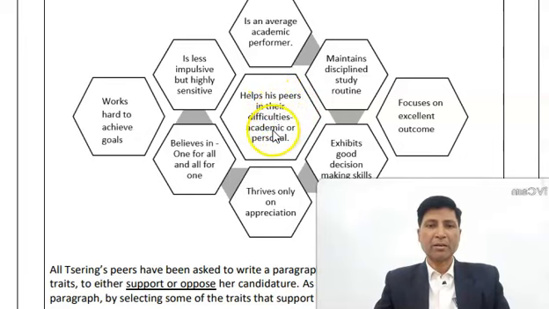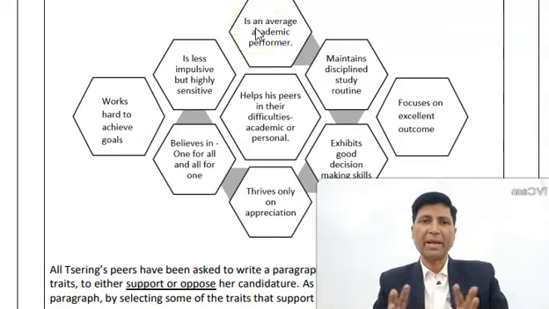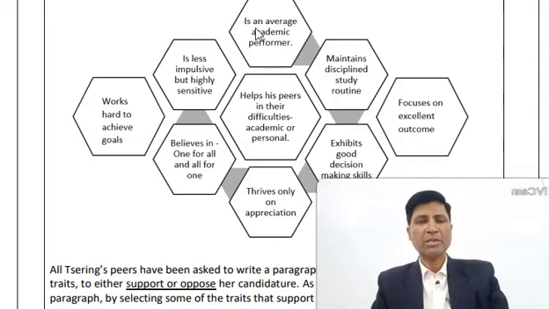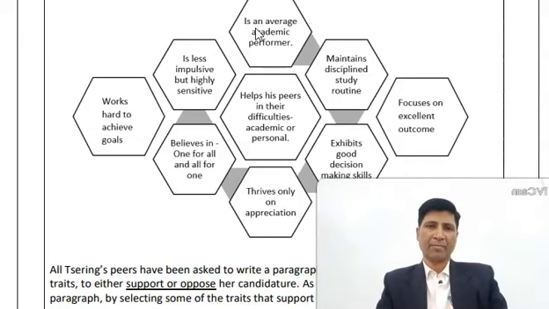Helps his peers in their difficulties, academic or personal. Believes in one for all and all for one policy. Works hard to achieve goals. Then here you have thrives only on appreciation. So here this is negative. Then you have is less impulsive but highly sensitive. Is an average academic performer. So again it is a combination or blend of both good and bad qualities. Not bad is not a good word. You can say it's not so favorable.